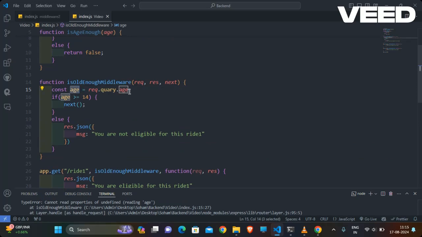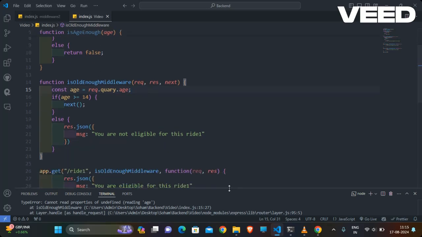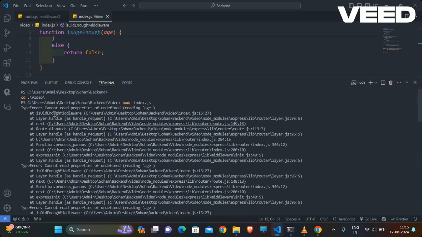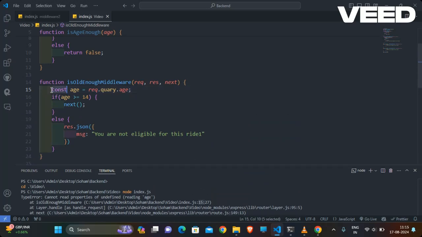Where will that error be happening, at 27 or at line 15? Line number 15.